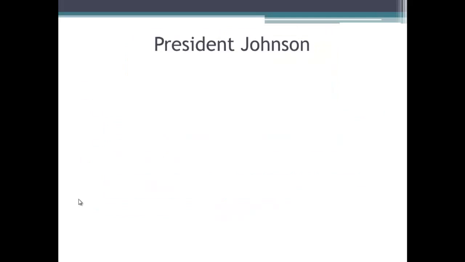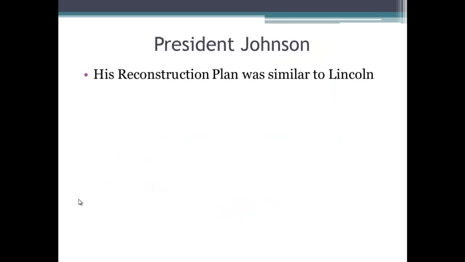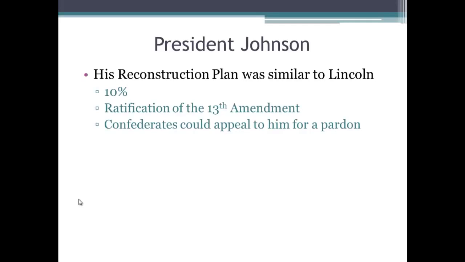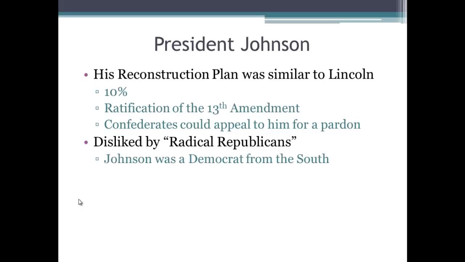President Johnson, some background on him: his Reconstruction plan was similar to Lincoln's, followed a 10% plan as well, and he also reluctantly required states to ratify the 13th Amendment. And Confederates could appeal to him directly for a pardon, or to be forgiven for a crime. He was disliked by radical Republicans because he was a Democrat from the South. He was added to Lincoln's ticket in 1864 to get a better balance.